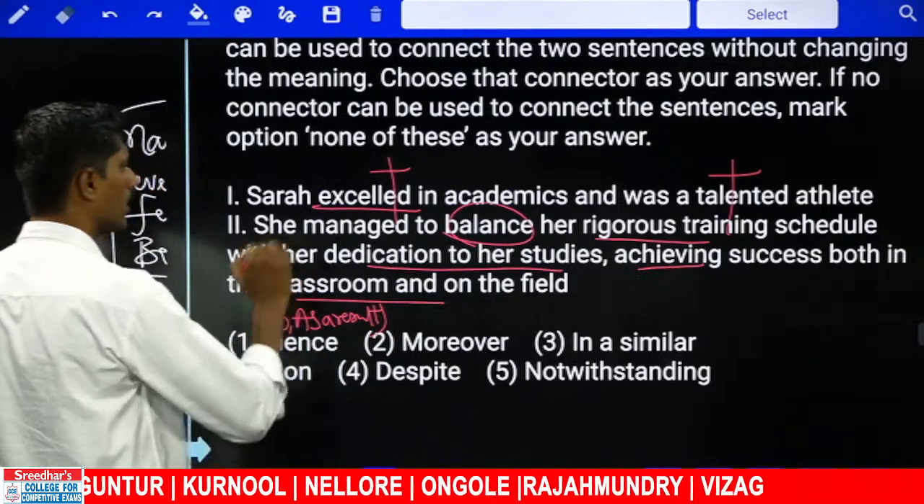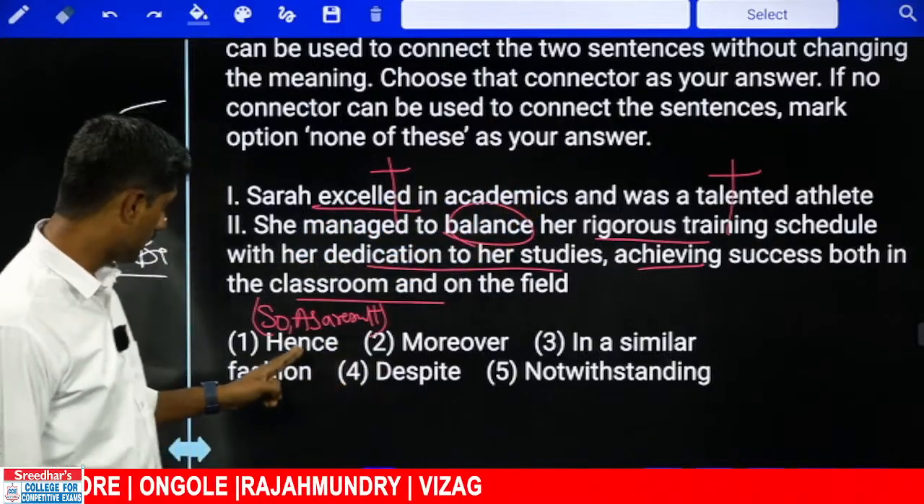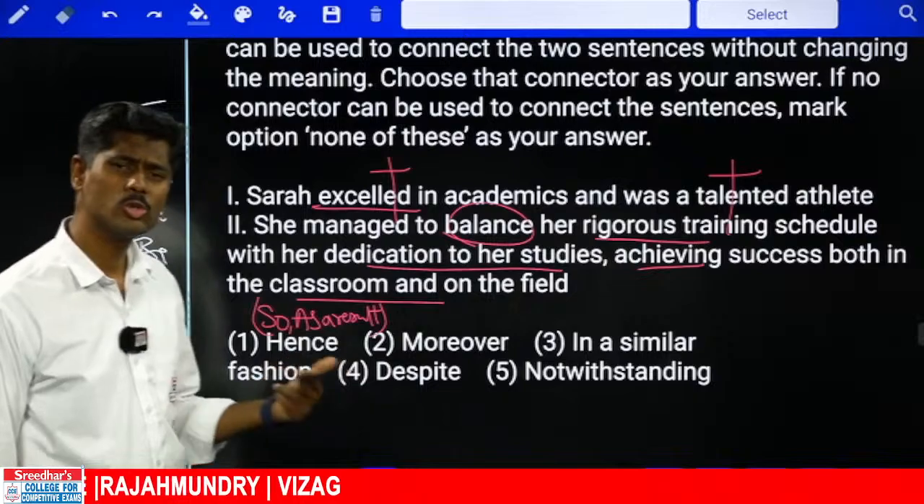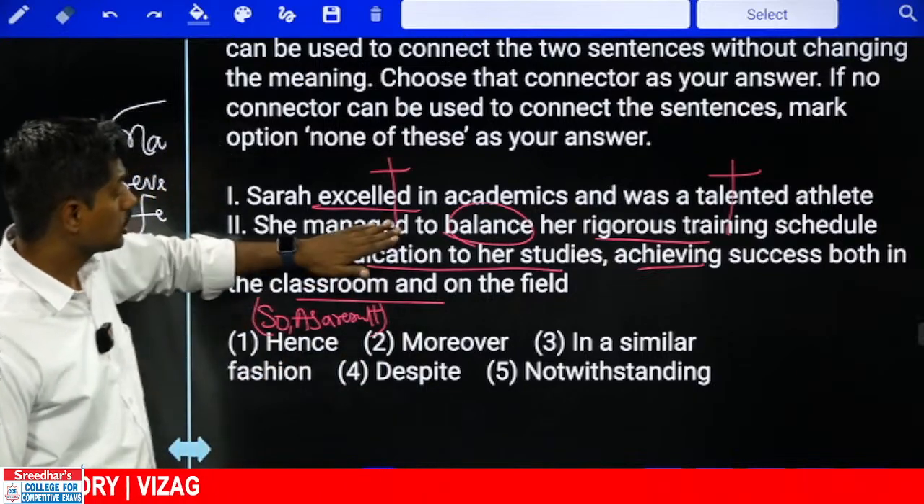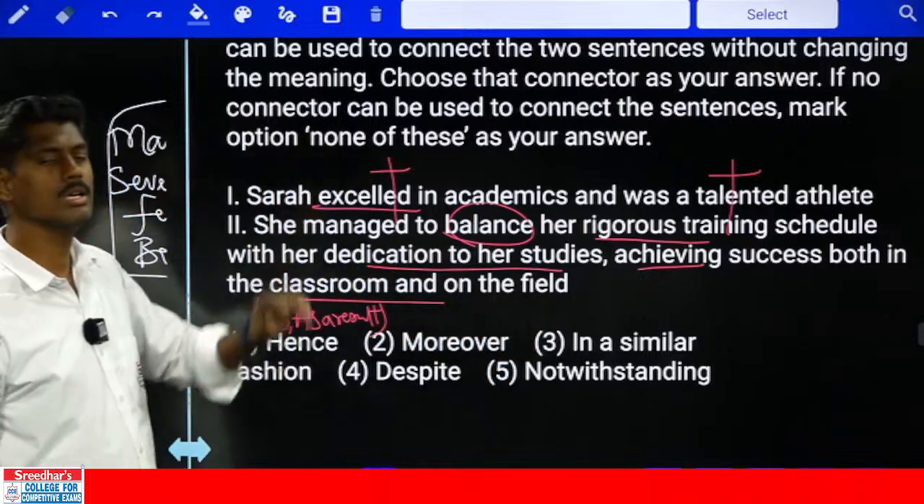So can I combine 1 and 2? She excelled in academics and a talented athlete. As a result, hence she managed to balance? No. She managed to balance training and education both. As a result, Sarah excelled.